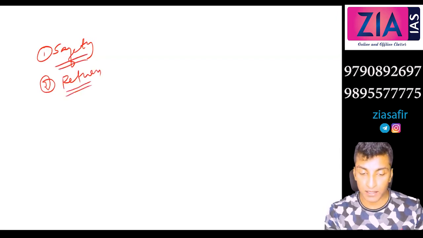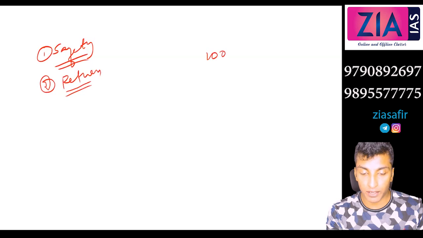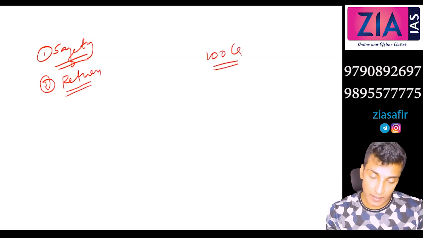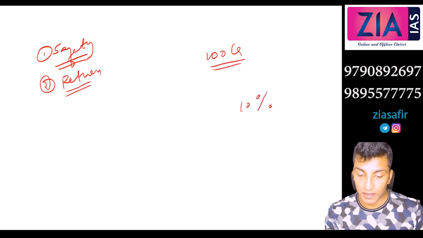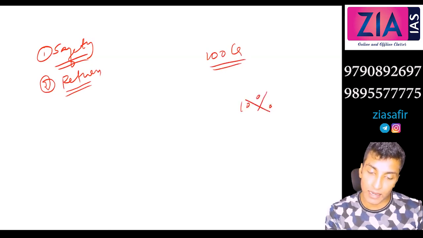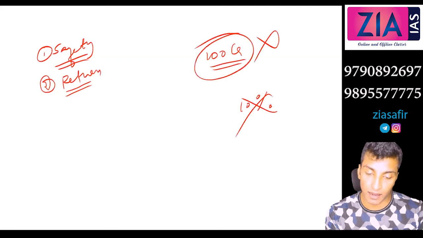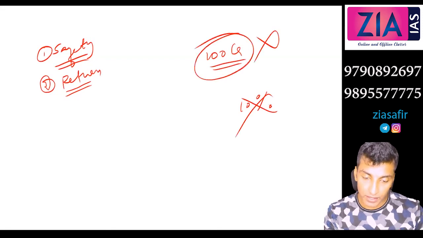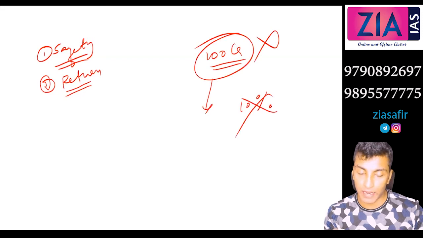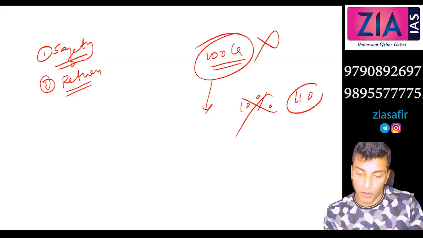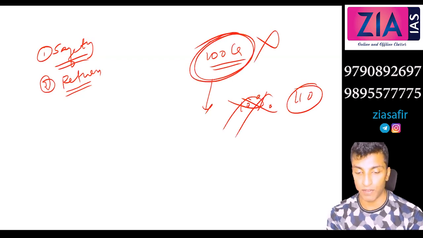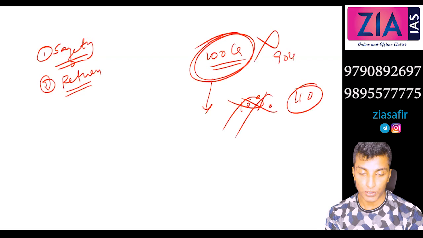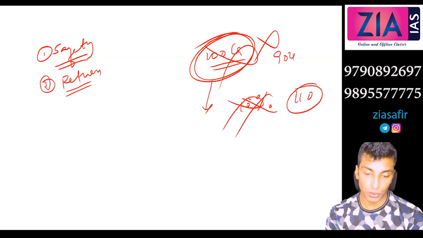Otherwise, inflation. Let's suppose you have 100 crore rupees with you, okay? Let's say there is 10% inflation, which means automatically 10 crore is gone, no? Next year, if you are keeping it idle. Because what you can buy today with 100 crore rupees, if you need to buy that later, you need to pay 110 crore. So if you are keeping it idle, there is no use for this 10 crore. That is gone. It is having a worth of only 90 crore now. So that is why you need to invest somewhere. So return also needs to be considered.